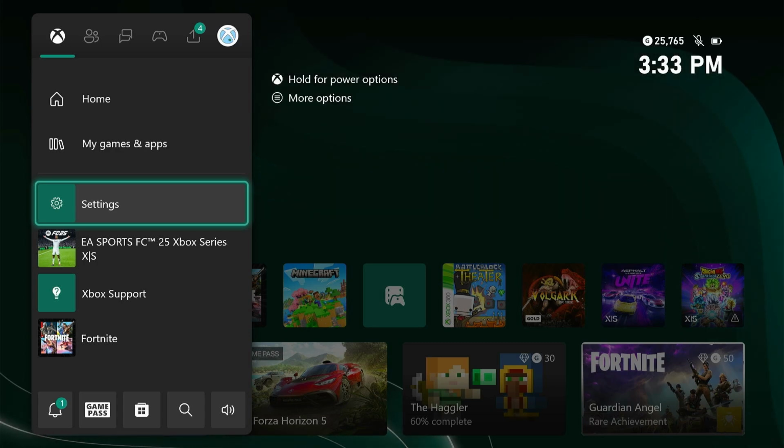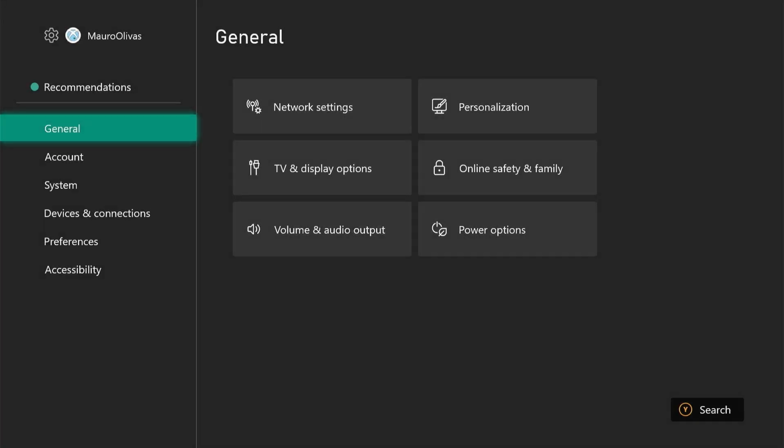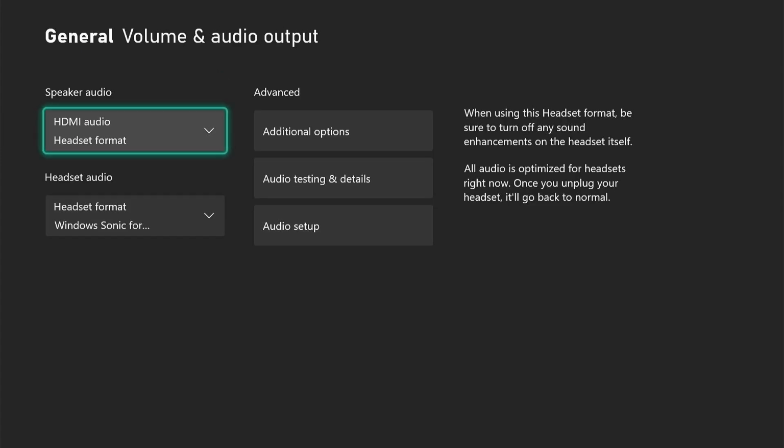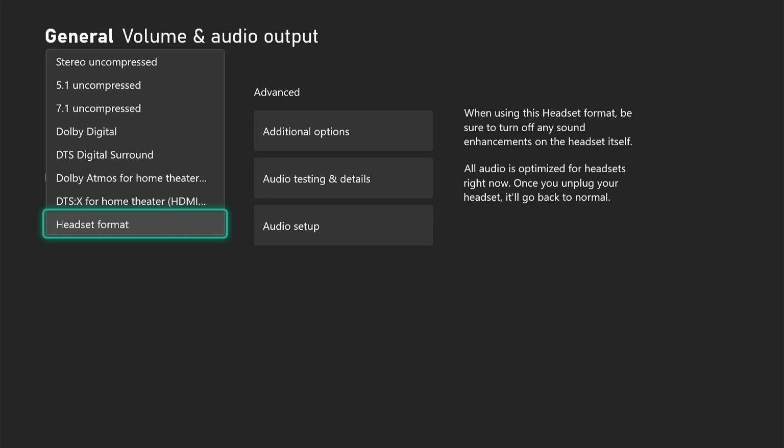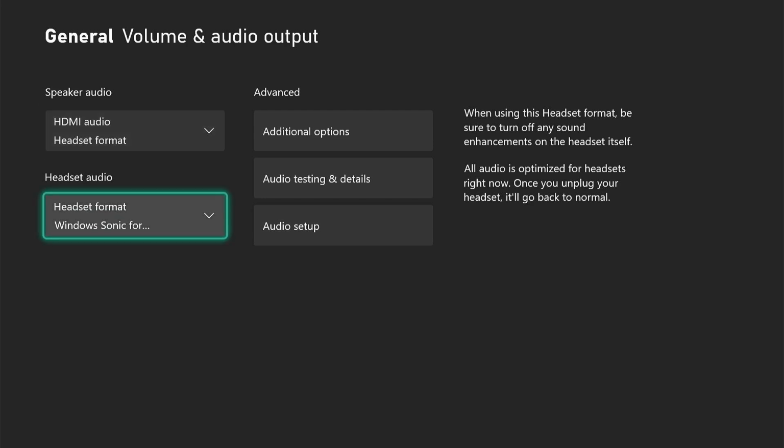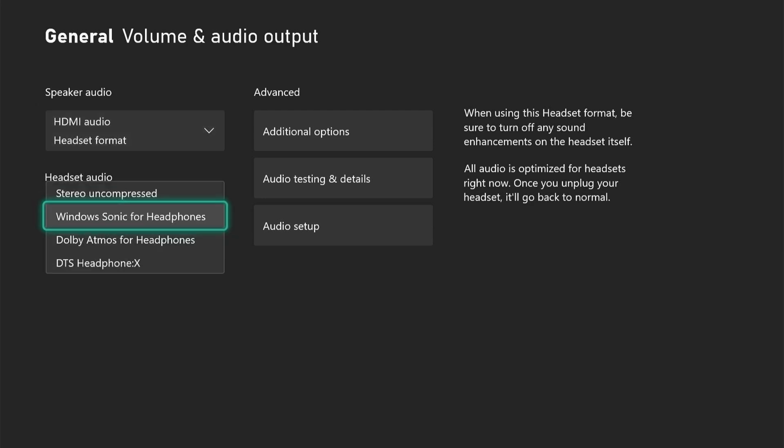To begin, verify audio output settings on Xbox. Incorrect audio settings may prevent sound from coming through your TV. Follow these steps to check your Xbox settings. Press the Xbox button on your controller. Go to Settings, General, Volume, and Audio Output.